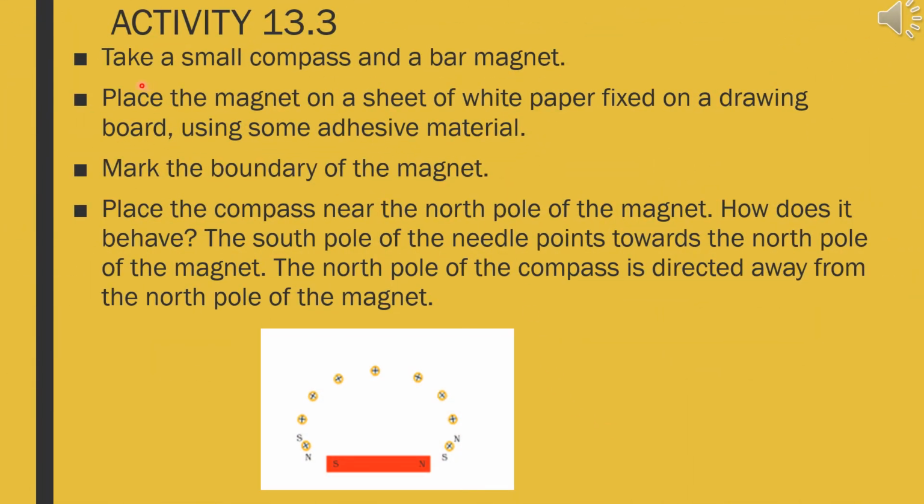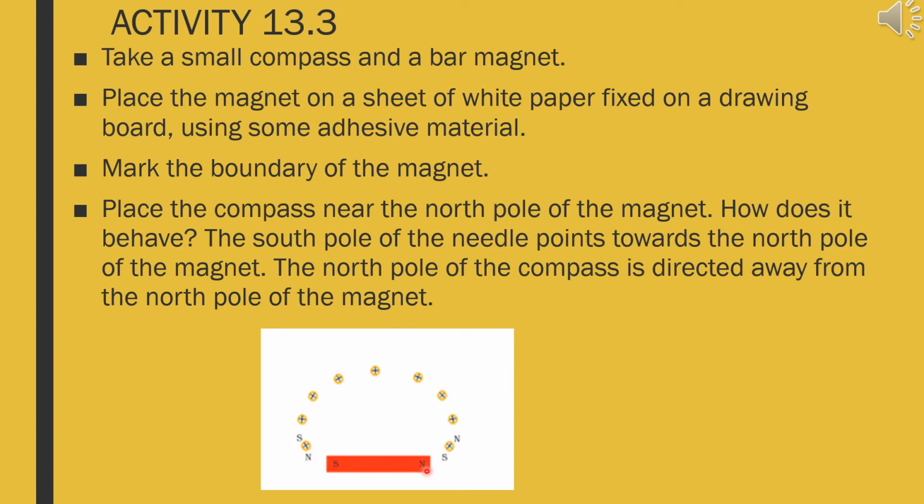Activity 13.3. Take a small compass and a bar magnet. Place the magnet on a sheet of white paper fixed on a drawing board using some adhesive material. Mark the boundary of the bar magnet. Place the compass near the north pole of the magnet, and how does it behave? Let us see that. The south pole of the needle points towards the north pole of the magnet, and the north pole of the compass is directed away from the north pole of the magnet. You can observe how exactly I have shown.